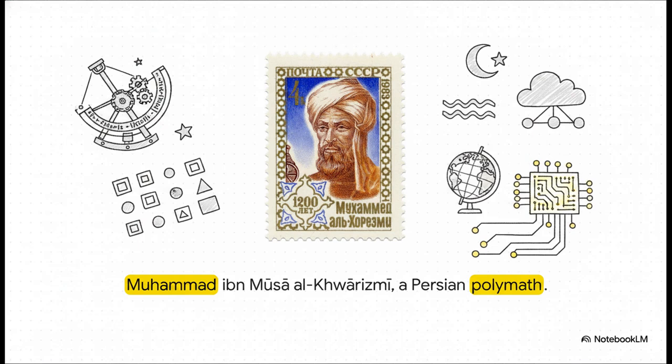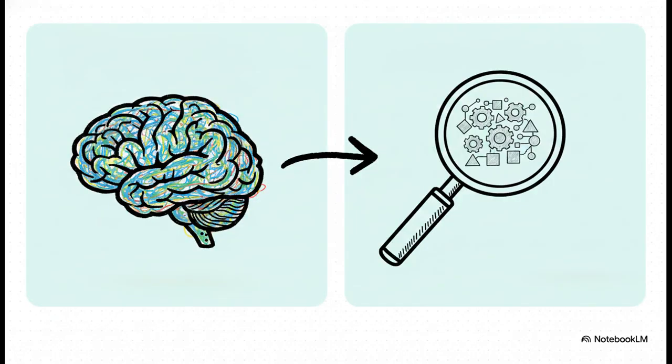Now, what's really interesting about this slide is the history behind the word itself. The term algorithm actually comes from this guy, Muhammad ibn Musa al-Khwarizmi. He was a 9th century Persian polymath who produced some vastly influential works in math, astronomy, and geography. His name was later Latinized as algorithmi, which eventually gave us the very word that defines our entire digital era. Pretty cool, right?